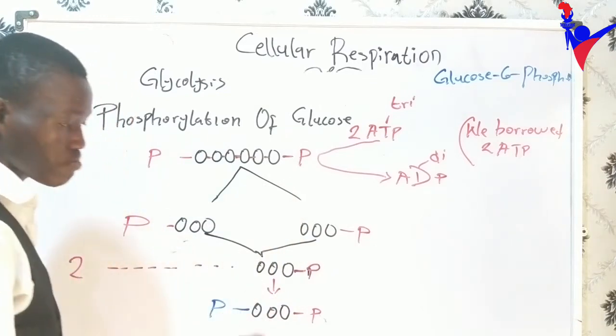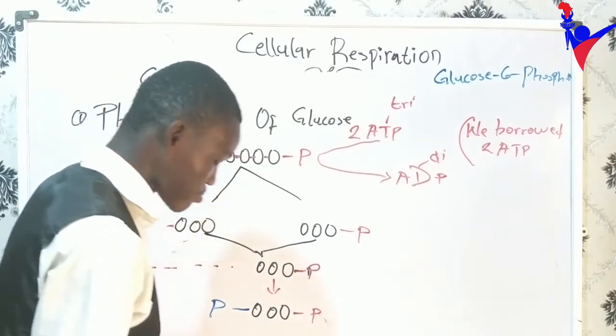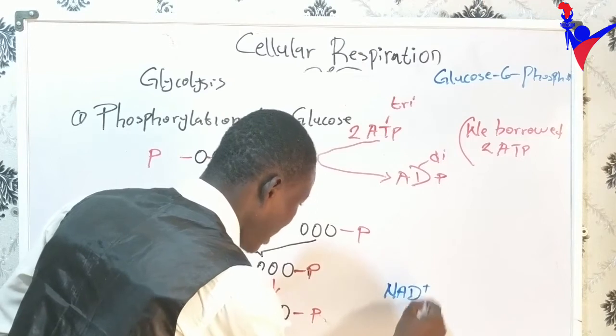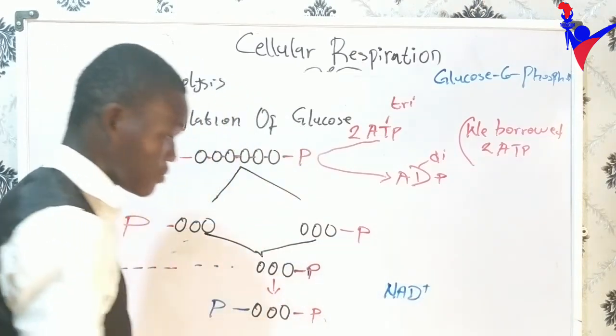Here it's coming from an electron carrier. They call it NAD, NAD plus, nicotinamide adenine dinucleotide.